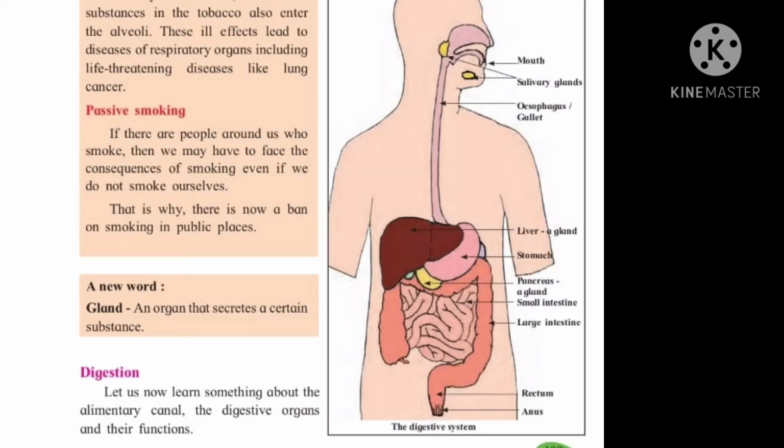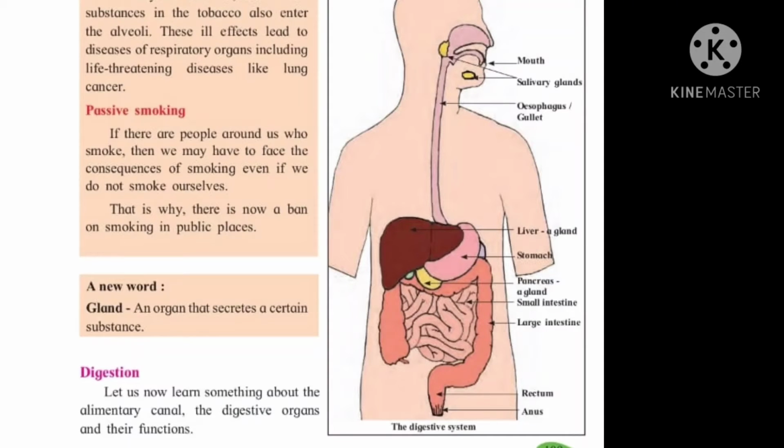All the parts of the alimentary canal have different structures and their functions are also different. An organ that secretes a certain substance is called a gland. And there are certain glands outside the alimentary canal which help us in the process of our digestion.